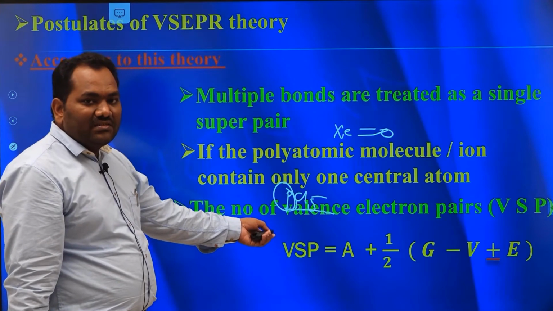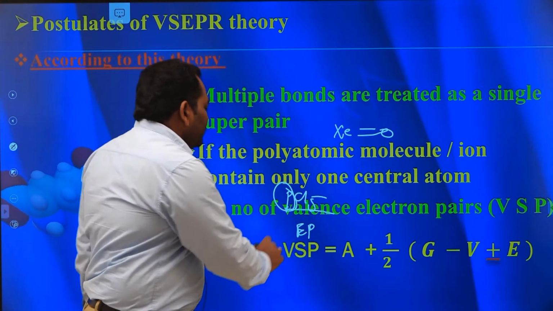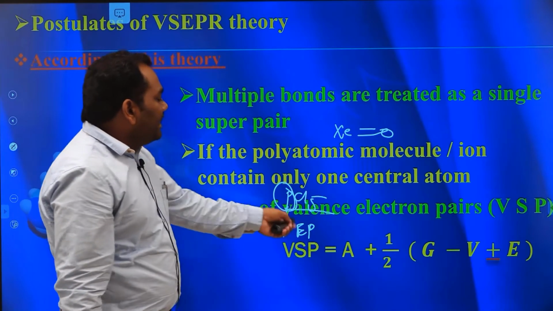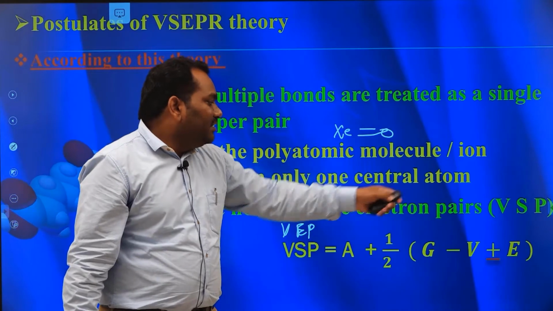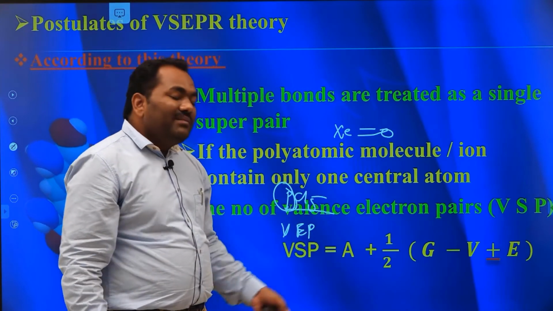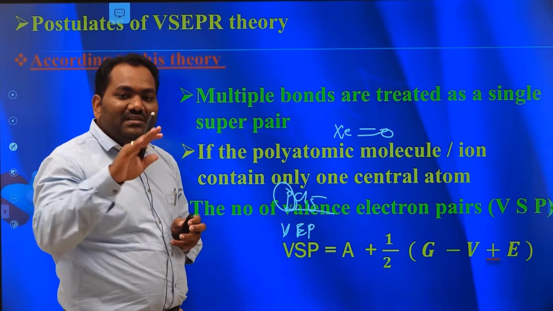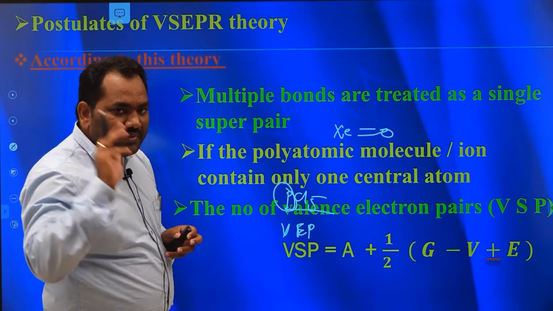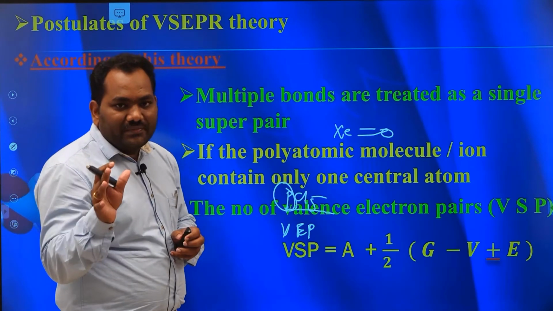The next one is that the number of valence electron pairs, VEP or VSP, can be calculated using this formula: A plus half into G minus V, plus or minus E. Here, A indicates the number of atoms around the central atom, which is also equal to the number of bond pairs. G indicates the group number.